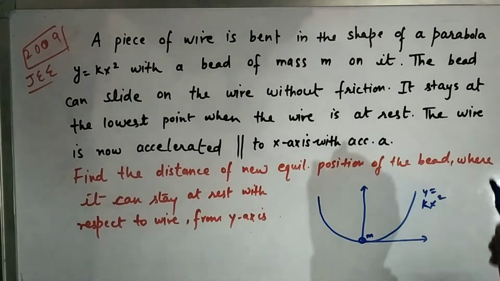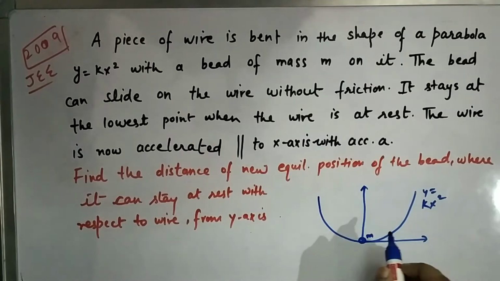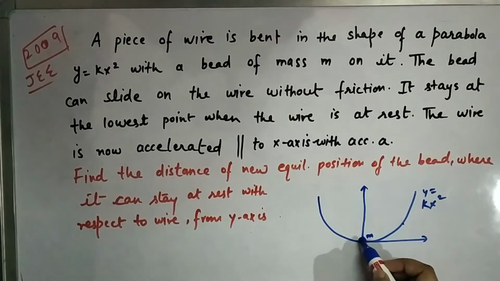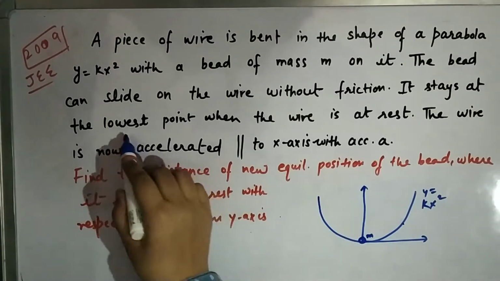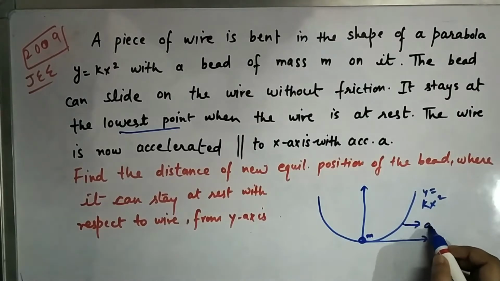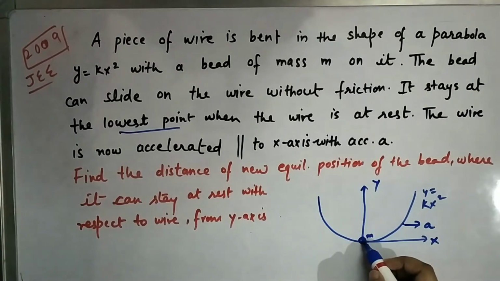Now the bead can slide without any friction, and it can freely slide on it. Since the wire is at rest, it will stay at the lowest point as mentioned in the question. But when the wire is accelerated with acceleration a parallel to the x-axis, the bead will try to move. So where should the bead go? Forward or backward, or should it remain at this position? I would encourage you to pause the video and think about it for a second.